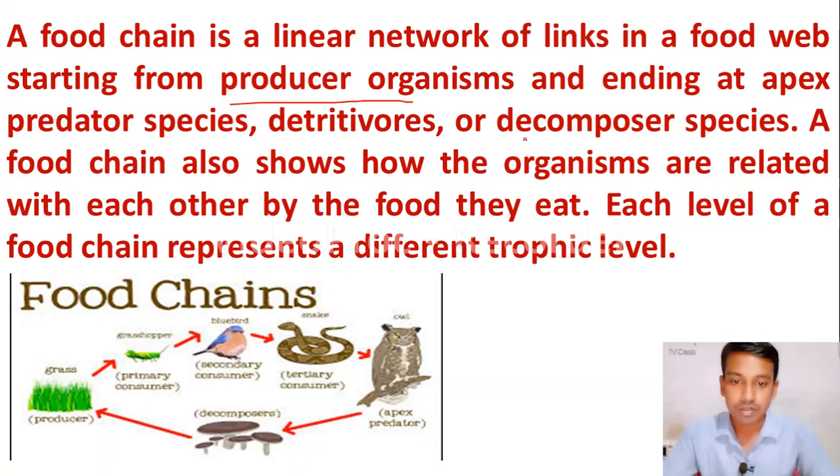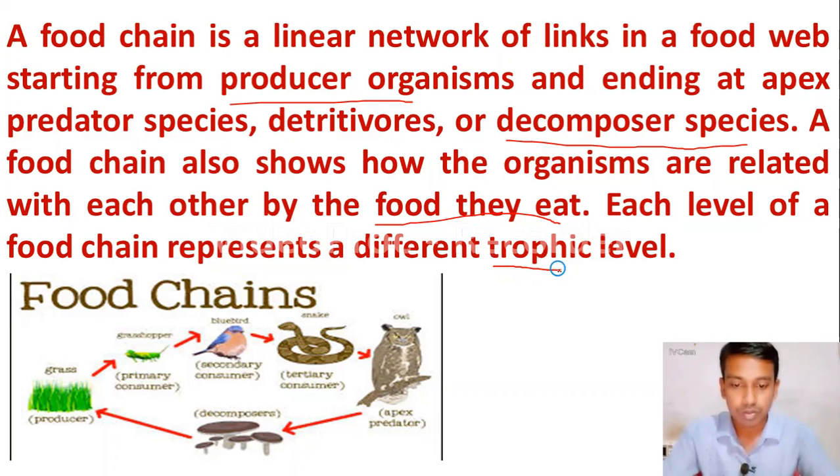Okay, we can also call it the decomposer species. Please remember it. A food chain starts from producers and ends with the decomposer species. A food chain also shows how the organisms are related to each other by the food they eat. Please remember this. Each level of a food chain represents a different trophic level.